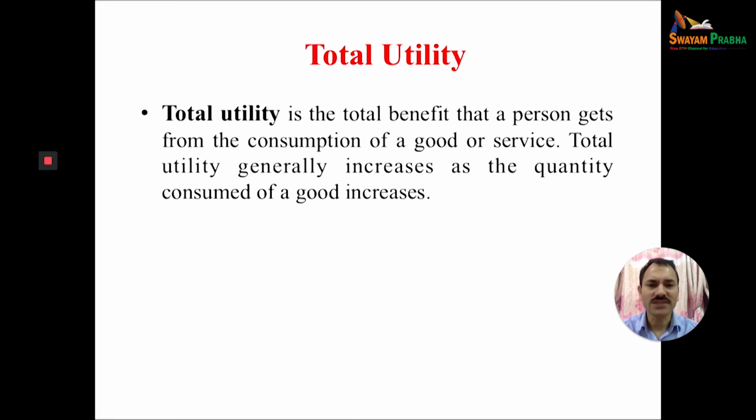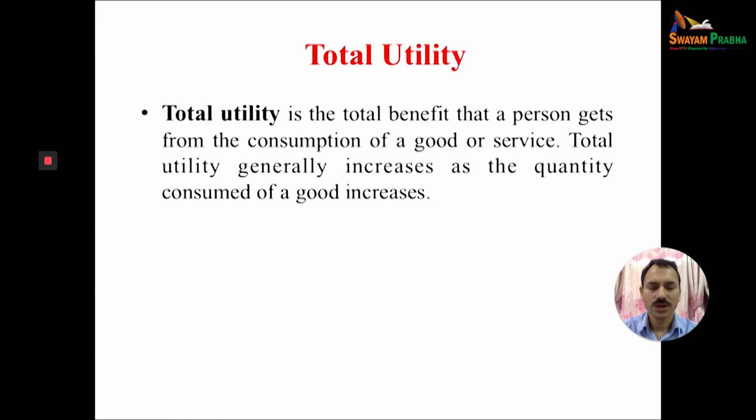Total utility generally increases with the increase of quantity consumed of a good or service. It means that when you increase the consumption of a product, it starts increasing, but up to a certain limit, and after that it will be constant and maybe start decreasing.